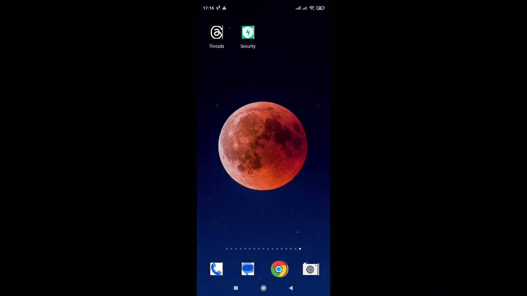In this video I want to show you how to turn off or turn on the camera shutter sound on Xiaomi Redmi Note 9. First you need to open the camera app on your phone.